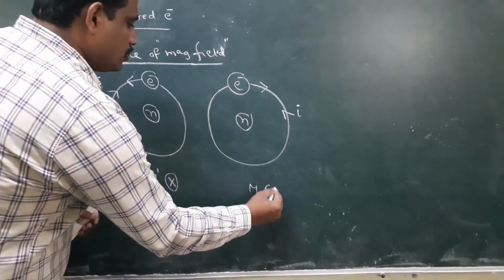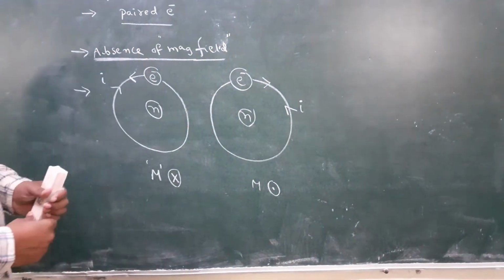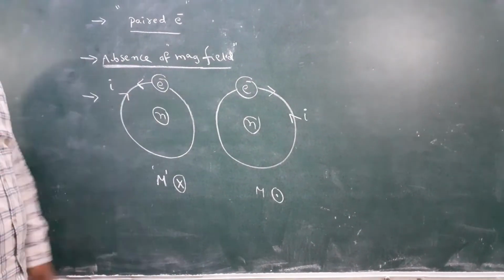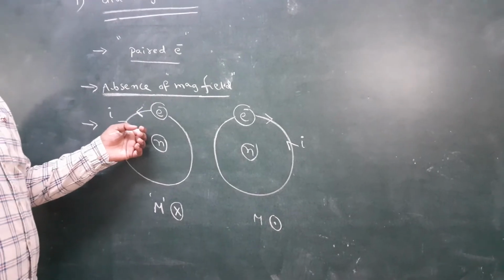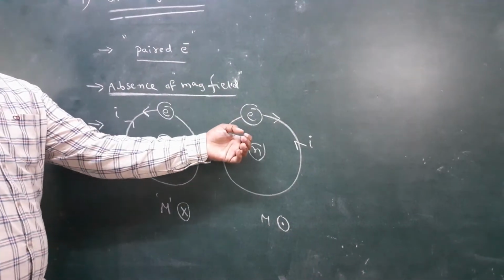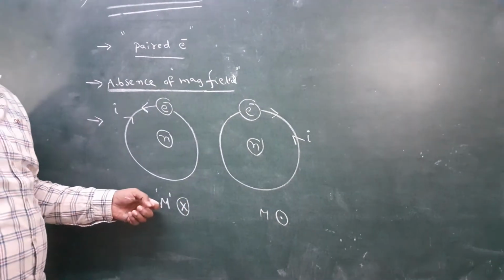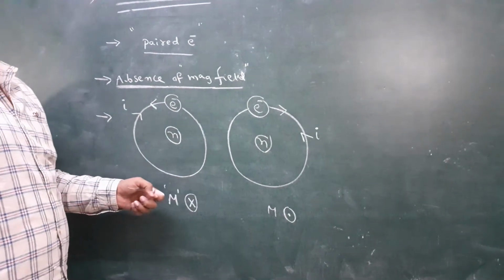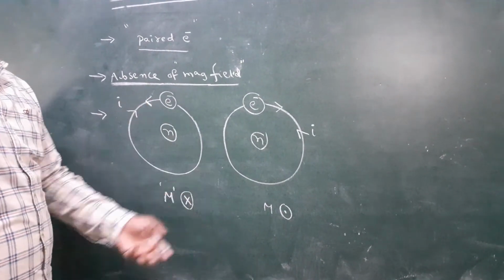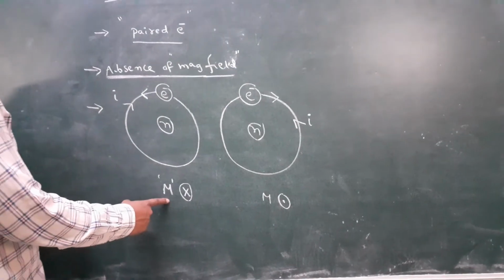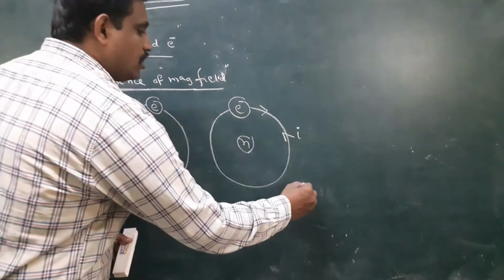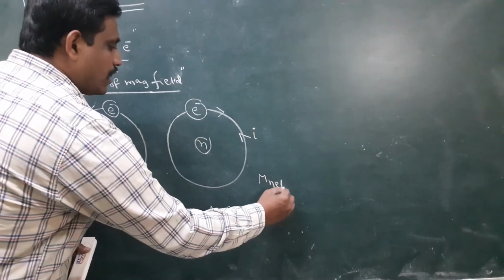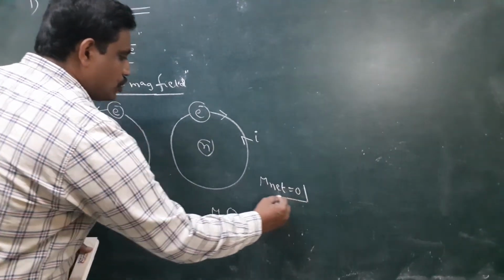According to these diagrams, the diamagnetic substance contains paired electrons. One electron moves anti-clockwise, the other moves clockwise. So the magnetic moments are in equal and opposite directions. So these magnetic moments cancel each other, that is, the net magnetic moment becomes zero.